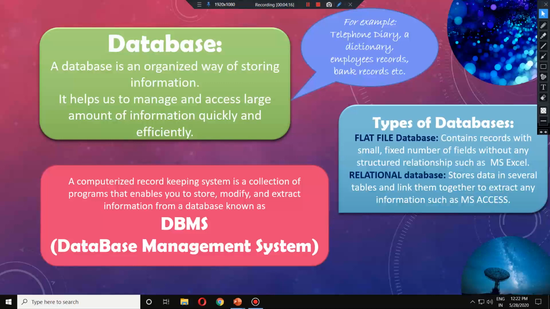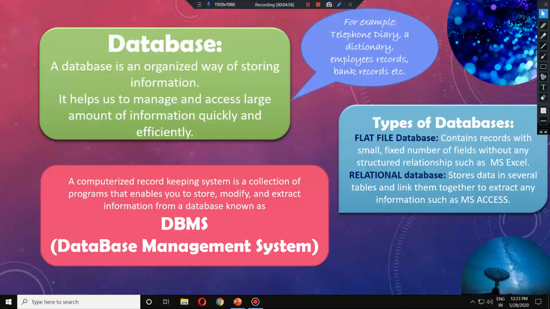A flat file database is basically a smaller kind of record. Though it is on a computer, it is not a full-fledged database system. It is like a kind of software. We can create a small sort of list, like budget keeping records of our home, or just a personal record of a student which he keeps on his laptop or system, a small record of his own only, not about other students. So small records where we can keep such type of data are known as flat file databases, like MS Excel.